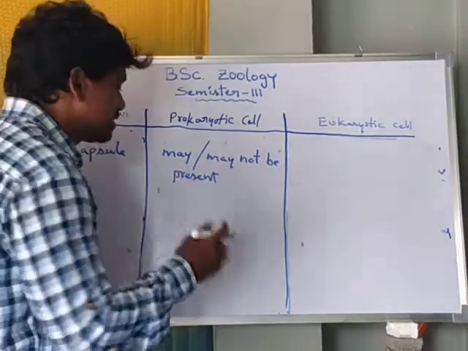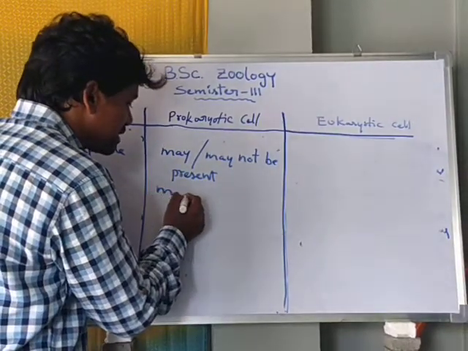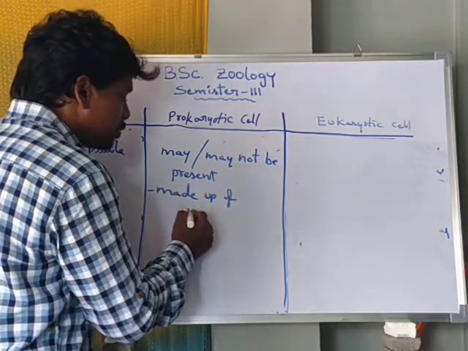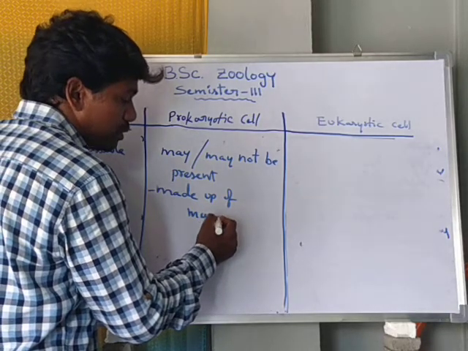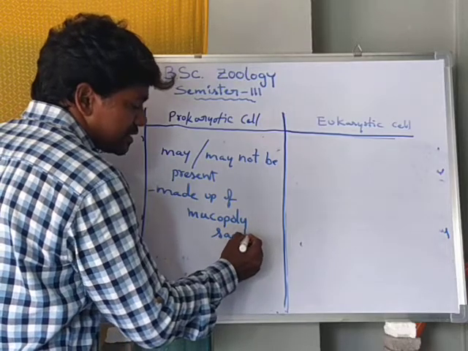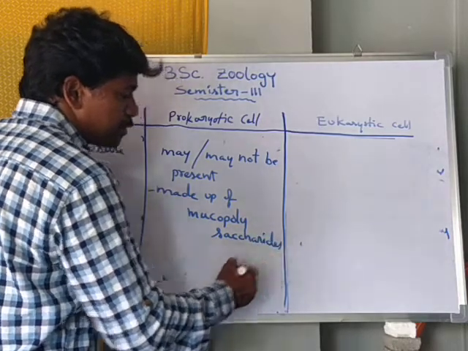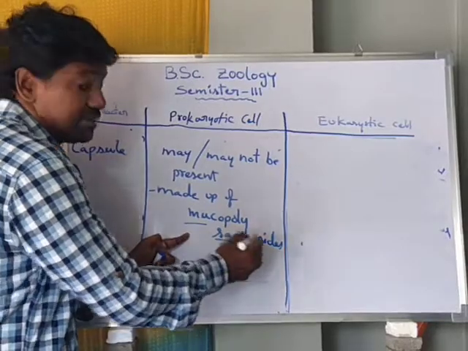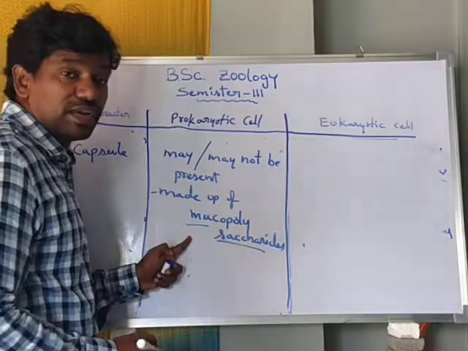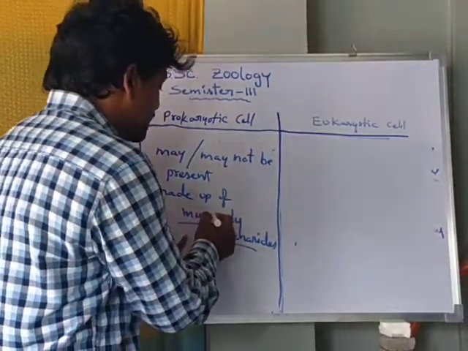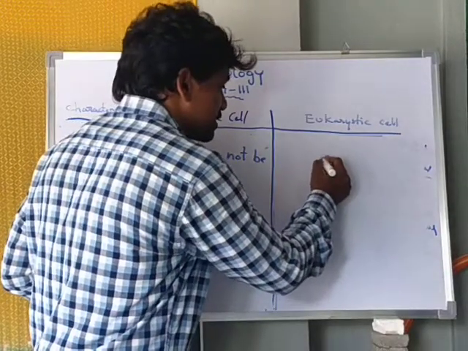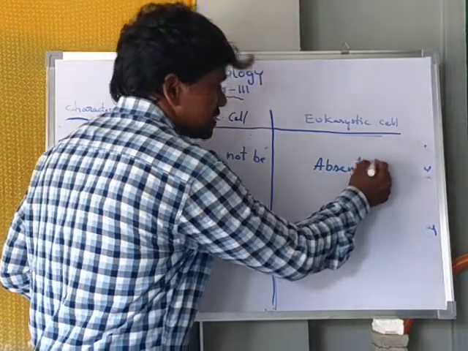If it is present in prokaryotic cell, it is made up of mucopolysaccharides. The capsule is absent in eukaryotic cell.